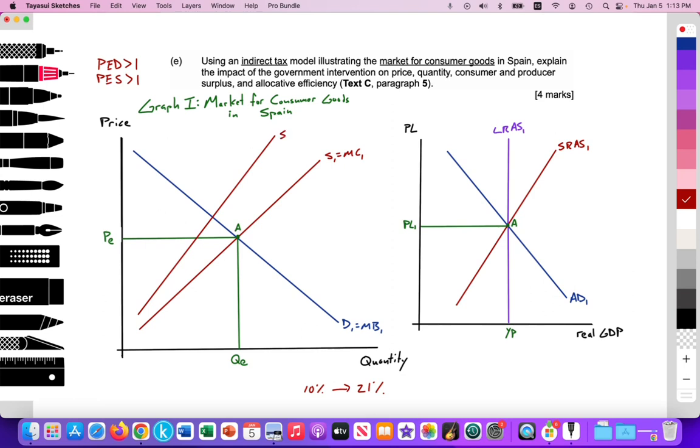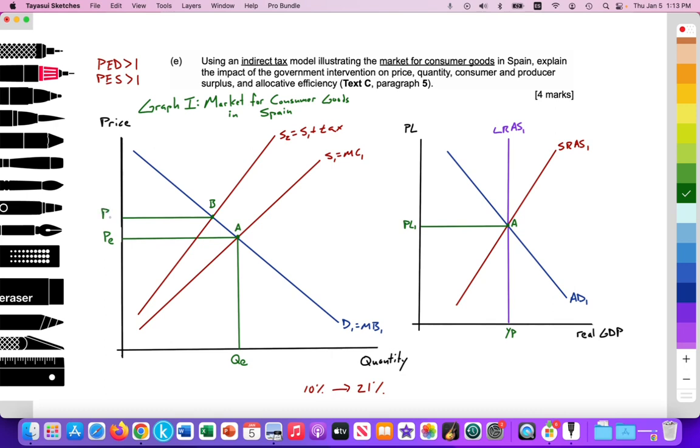So here we have S2, which is equal to S1 plus the tax. And that sets a new equilibrium right here at point B, where we have the increase in the price for consumers.